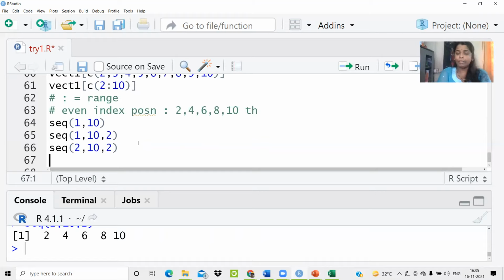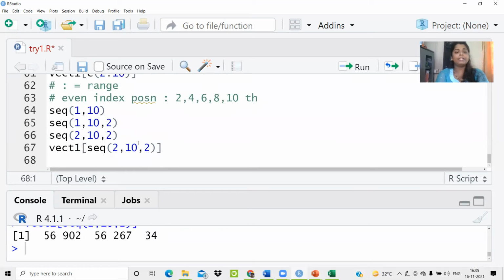Going back to our question, what have we been asked? We have been asked to print the numbers present at the even index positions of vector 1. Now my task is very easy. I write vector 1, and inside it the sequence function. The even index positions start with 2 and end at 10, because I have a total of 11 entries, and I want to increment by 2. So these are the elements present at the even index positions. Similarly, if you want the odd index positions, replace 2 by 1. So these are the elements present at the odd index positions.